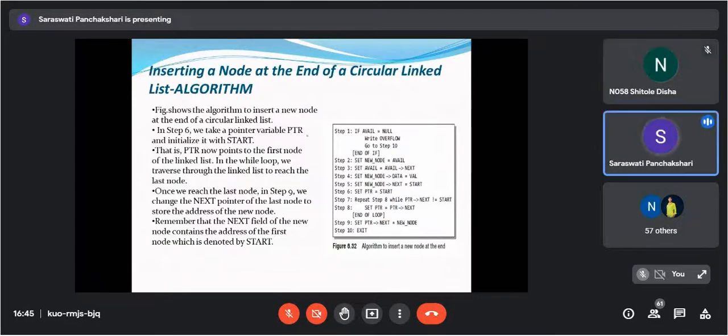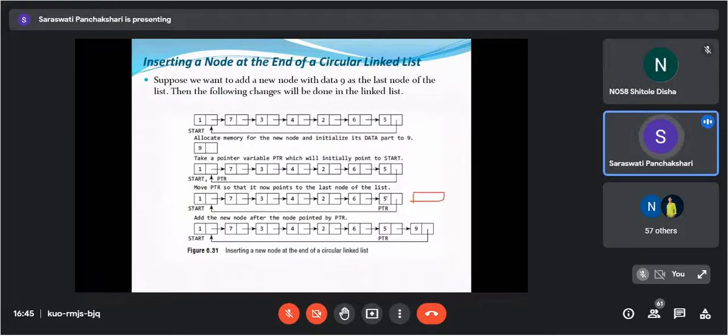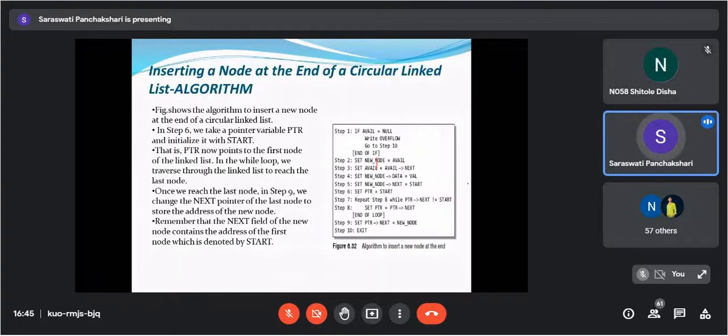Okay, we'll see the algorithm here. See, if avail equals to null, write overflow. Here we are assigning the memory location to the new node. New node of data is equals to val. And then what we are setting here? New node of next is equals to start, that we are assigning here.